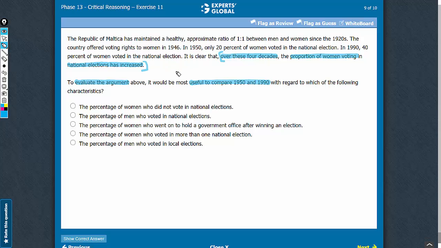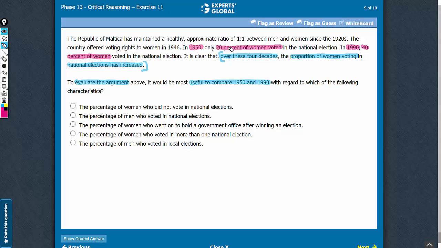Our broad expectation from the correct answer choice is that it should compare 1950 and 1990 on a factor that would suggest whether the proportion of women voting in national elections has increased over the last 4 decades. Before we move on to the answer choices, a thing that one must note is that the argument talks about 1950 and 1990 and provides information about the percentage of women who voted in these elections, which is 20% in 1950 and 40% in 1990.